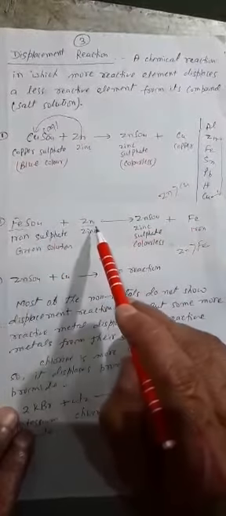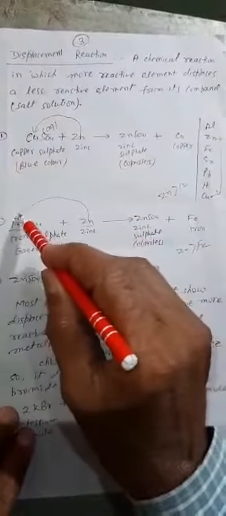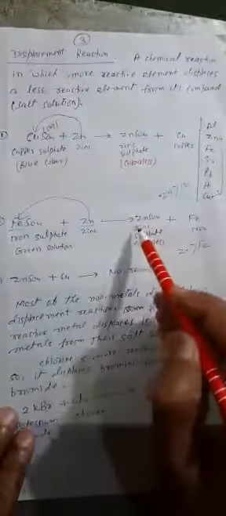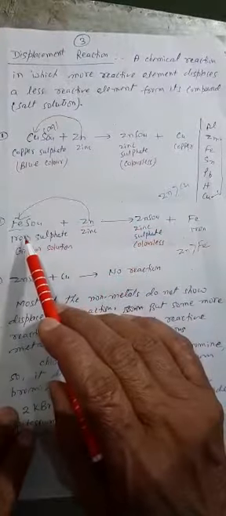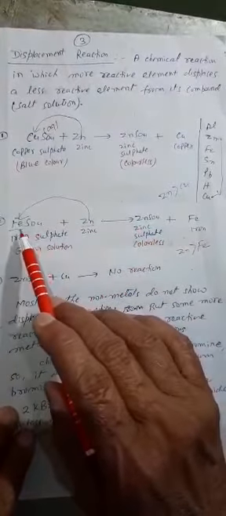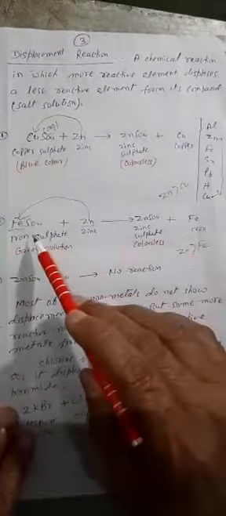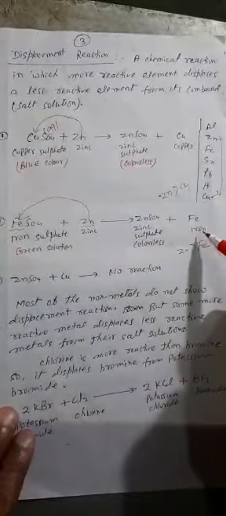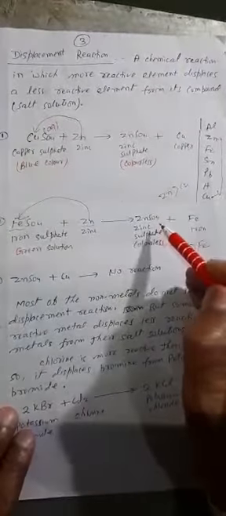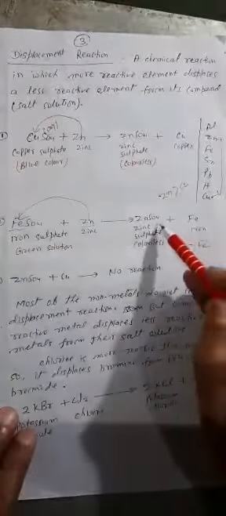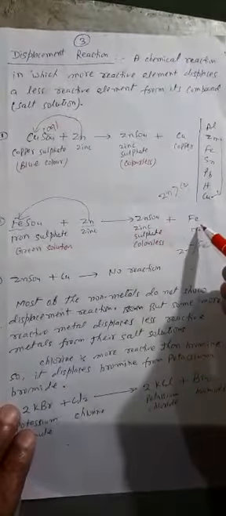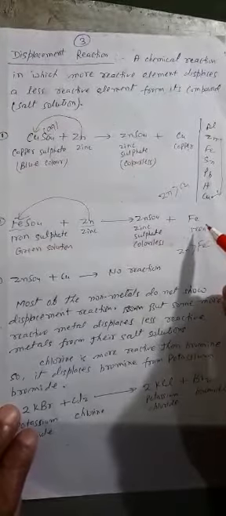FeSO4, iron sulfate, plus zinc. Here again, what will happen? Zinc will take the place of iron. Iron will be separated, and when zinc comes here, it will form zinc sulfate, and we will get iron, Fe. FeSO4 plus Zn is equal to ZnSO4 plus Fe. We shall get the salt ZnSO4, and Fe, meaning iron, will be separated.